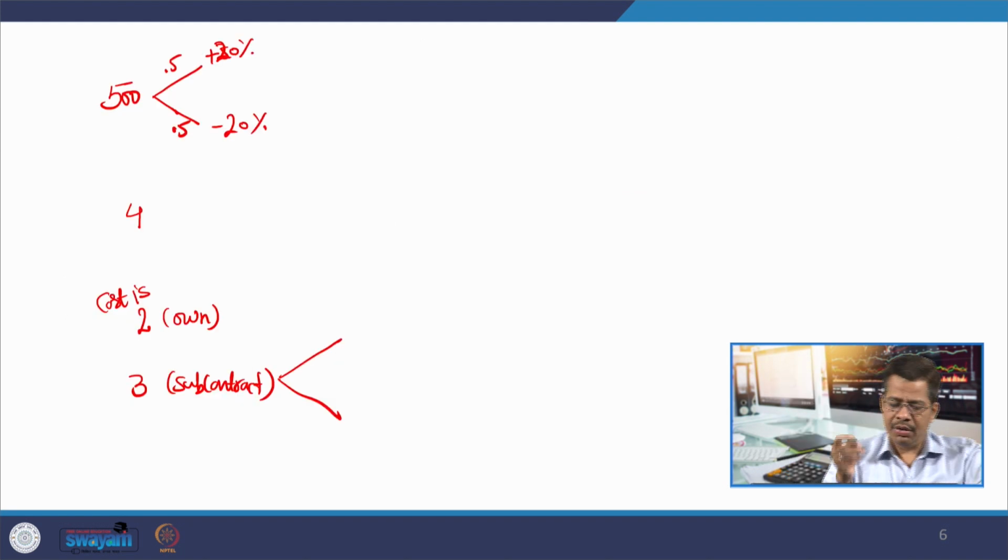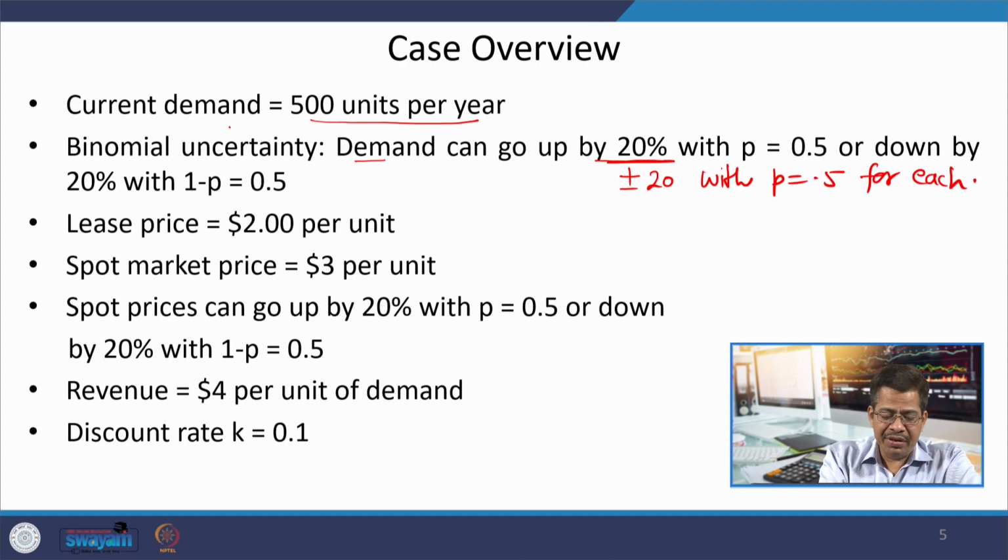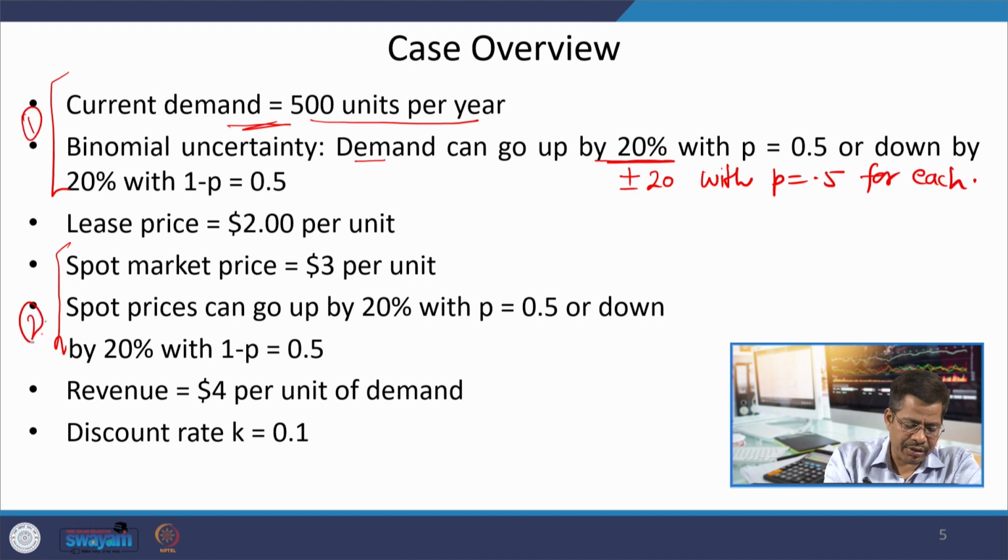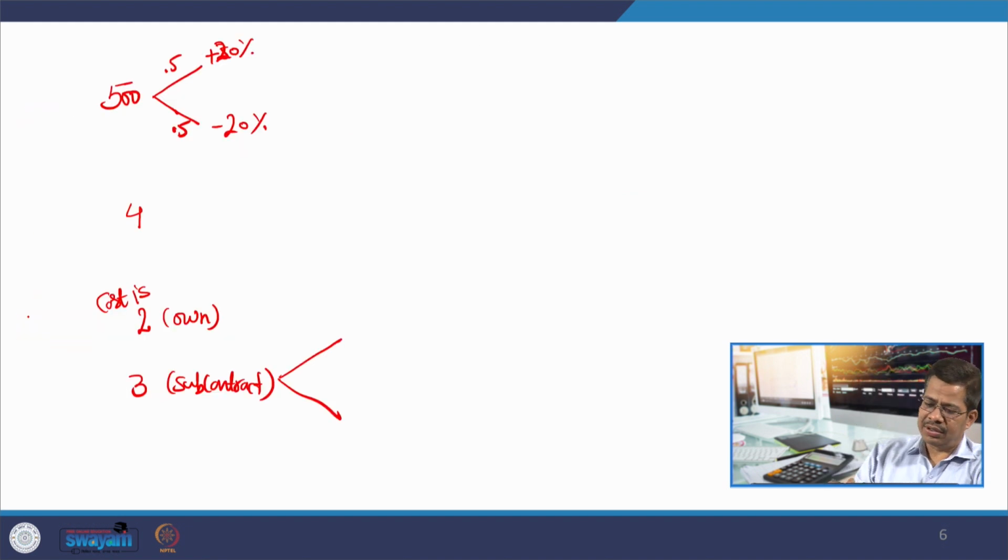So, as we are now able to see that there are two important things. Two changes are happening. One changes in the demand and another changes in the spot prices. One factor, two factor, and these two factors can be represented as a decision tree.